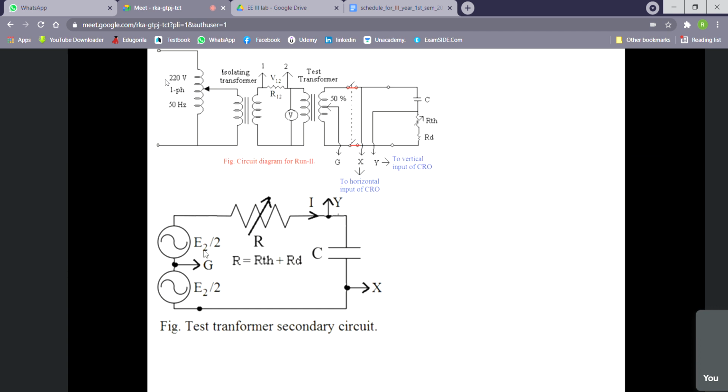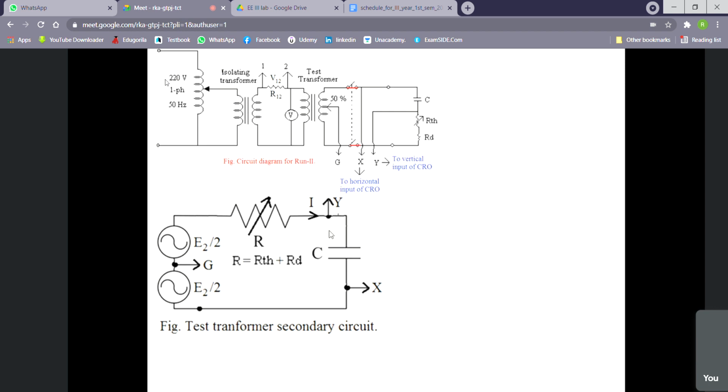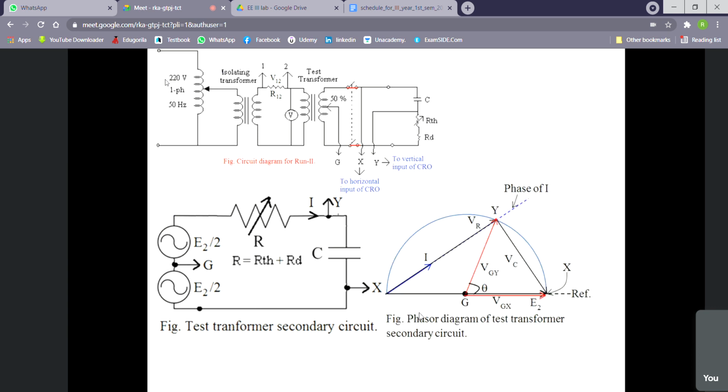So actually this is the test transformer secondary circuit, because the resistance is variable and there is a capacitor. Now you see the common point between the resistance and capacitor is Y. This point is Y, this point is X, and this midpoint is G, right? Now if we draw the phasor diagram, then obviously this is nothing but an RC circuit. If you just forget about the transformer part and see only the secondary circuit, then it is an RC circuit energized by an AC voltage. Then obviously the current should be leading to some extent.